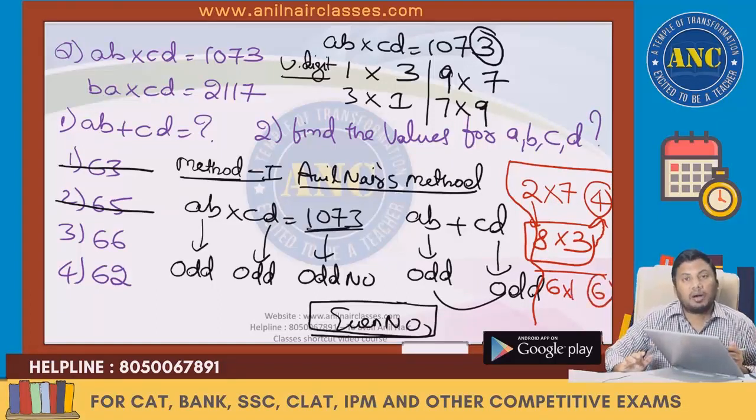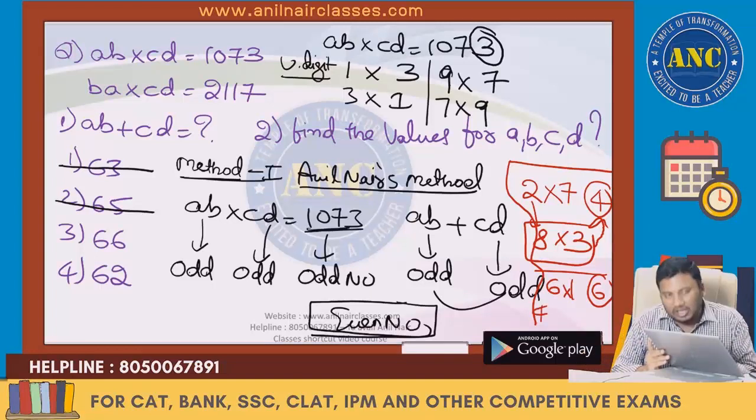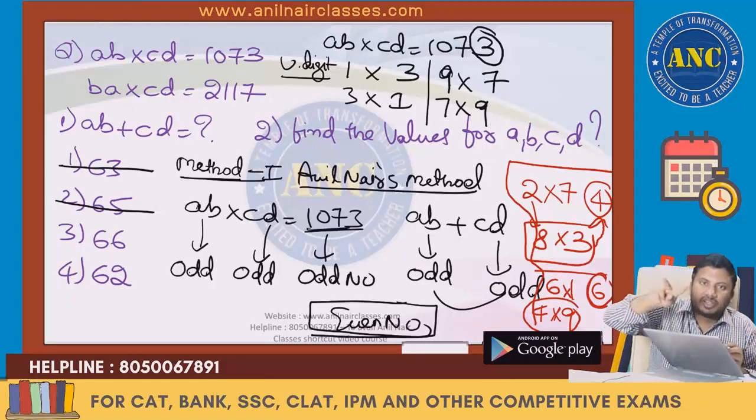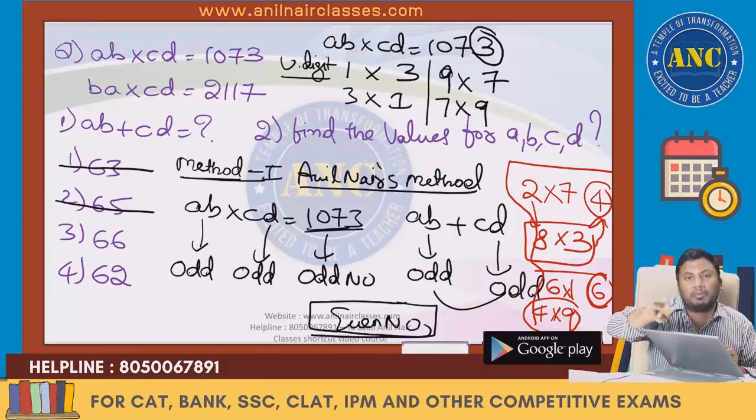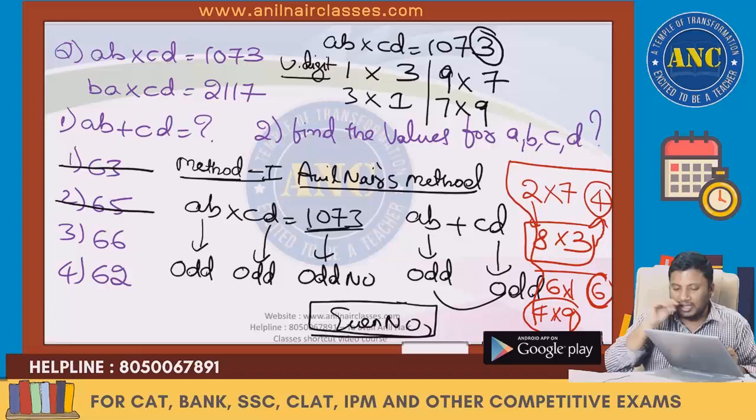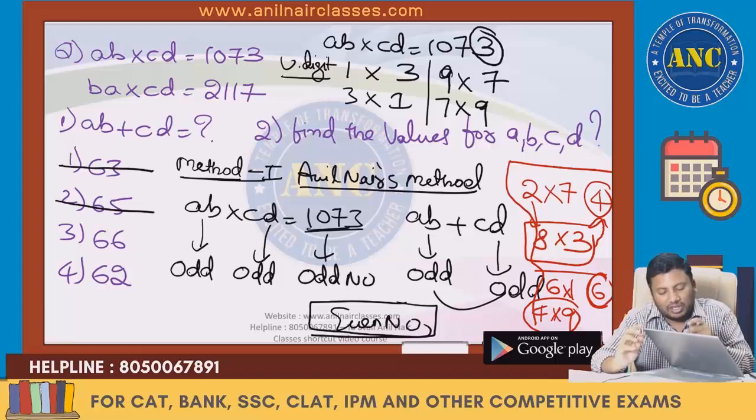Do the tens complement of 6 and 1. What is the tens complement? 10 minus the unit digit. 10 minus 6 is 4. 10 minus 1 is 9. What are 4 9s? 36. That means if two unit digits' product is some number, the tens complements of the unit digits of these two numbers' product is also a unit digit. 1 3s are 3, 3 1s are 3. 1 complement, 10 minus 1, 9. 10 minus 3, 7. I hope the idea is clear.